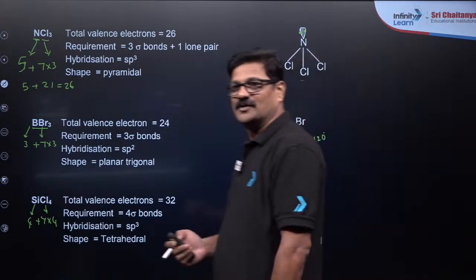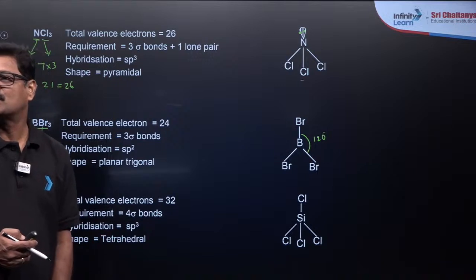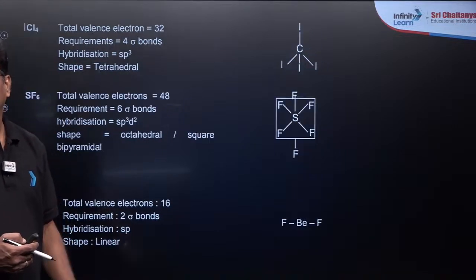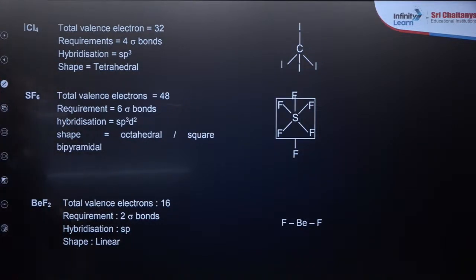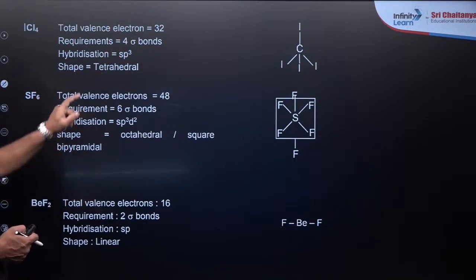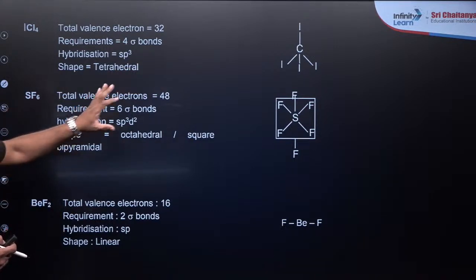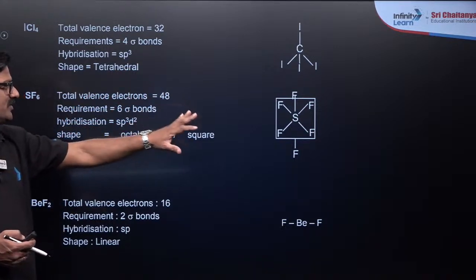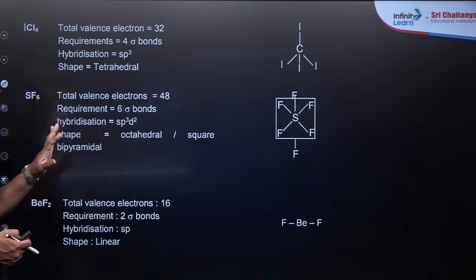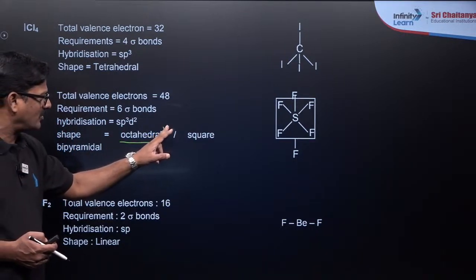So let's see some more examples. ICl4 has total valence electrons 32, and it is going to be tetrahedral. SF6 has total valence electrons 48. It is going to be octahedral, or square bipyramidal you can say, but octahedron is the appropriate word.